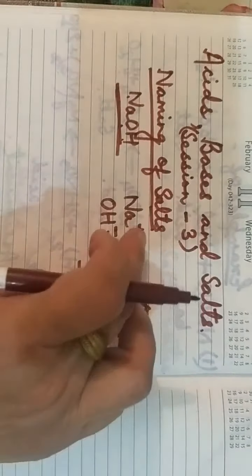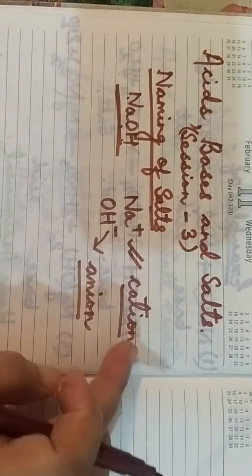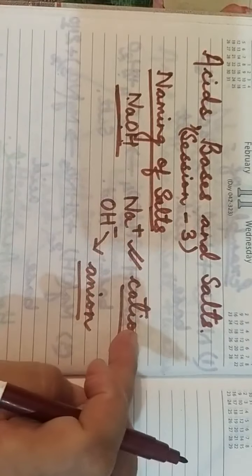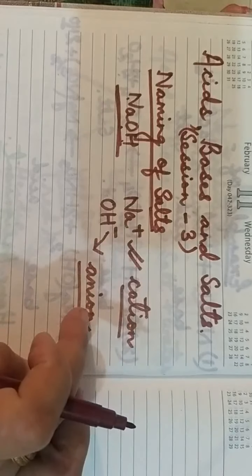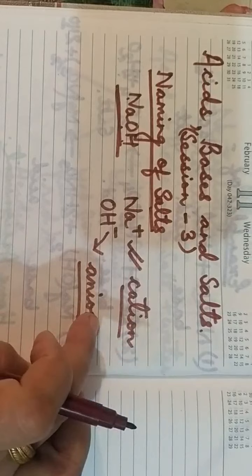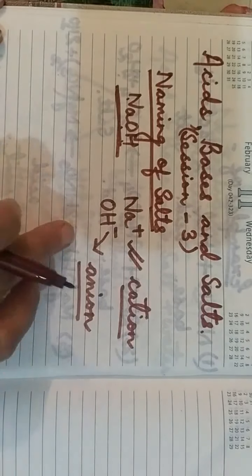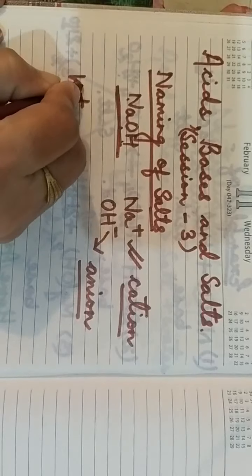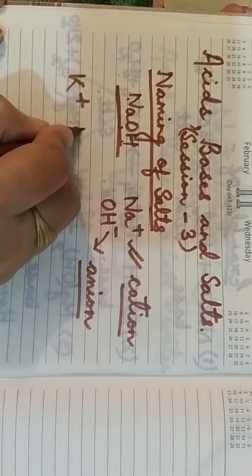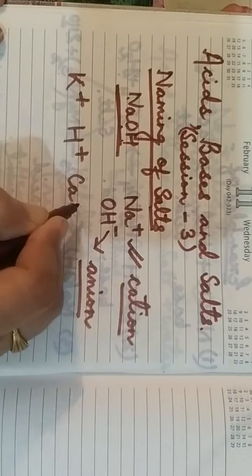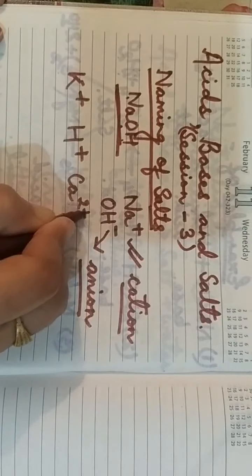Clear so far? The ions with a positive charge are called cations, whereas the ions with a negative charge are known as anions. Many examples exist: potassium has a positive charge, hydrogen has a positive charge, and calcium has two positive charges.